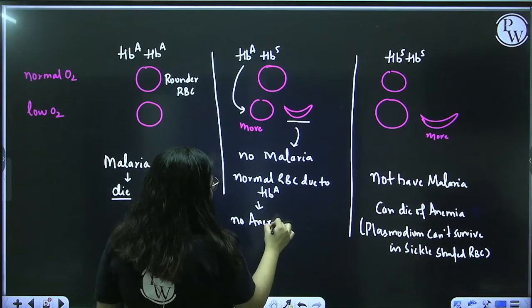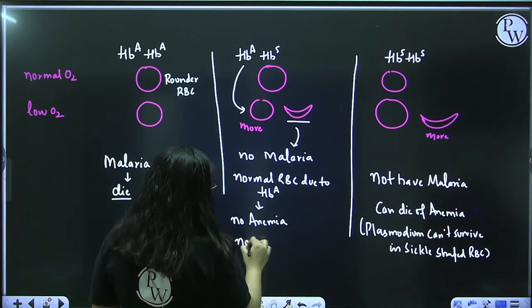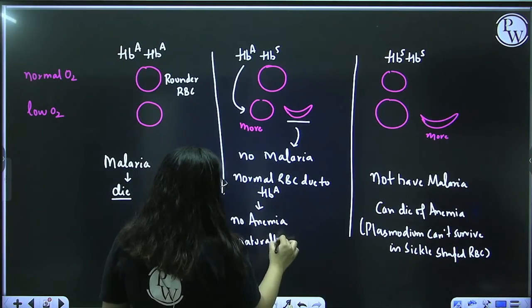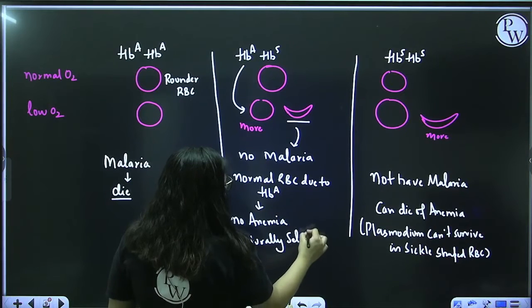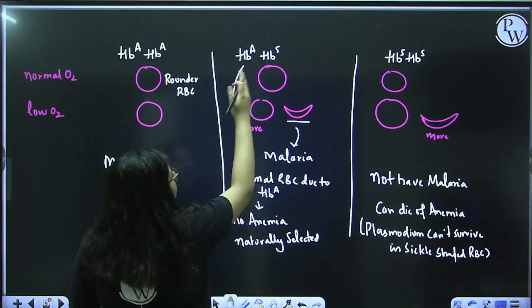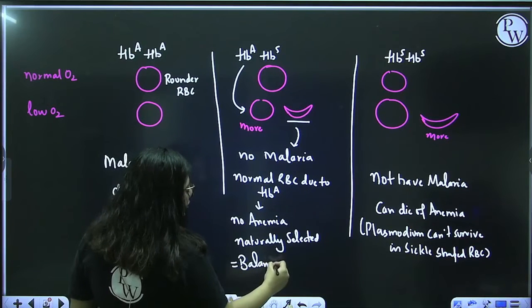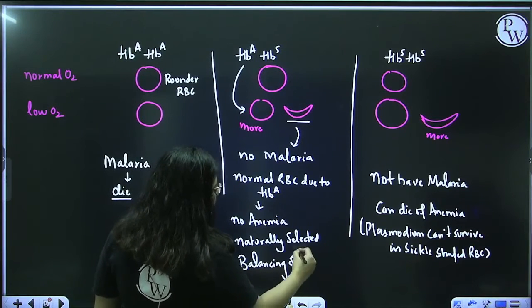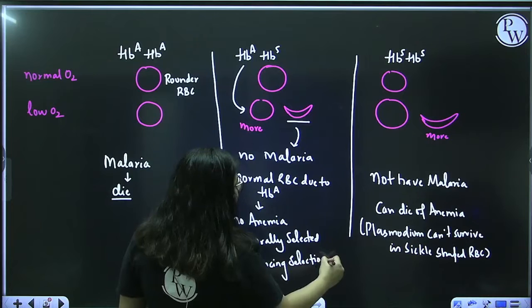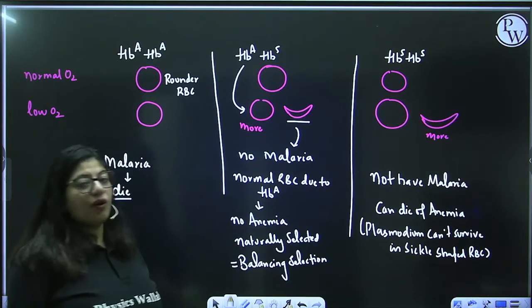So this is how the organism is naturally selected. And here, because one allele is balancing the other, we also call it balancing selection. What do you call it? Balancing selection. You understand? Because it has both the alleles.